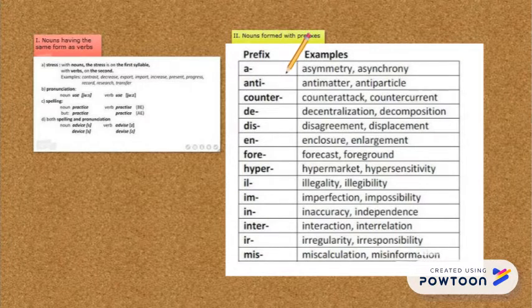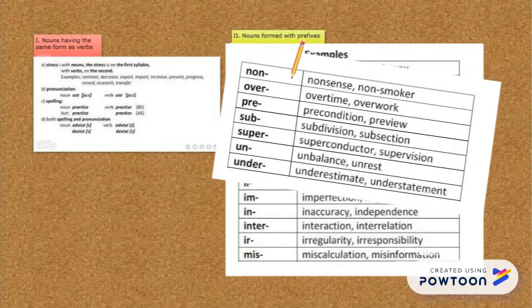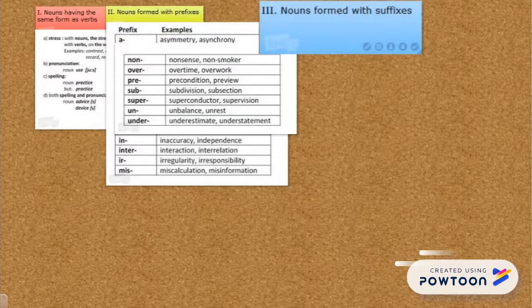Asymmetry, asynchrony, antimatter, antiparticle, counterattack, countercurrent, decentralization, decomposition, disagreement, displacement, enclosure, enlargement, forecast, foreground, hypermarket, hypersensitivity, illegality, illegibility, imperfection, impossibility, inaccuracy, independence, interaction, interrelation, irregularity, irresponsibility, miscalculation, misinformation, nonsense, non-smoker, overtime, overwork, precondition, preview, subdivision, subsection, superconductor, supervision, unbalance, unrest, underestimate, understatement.